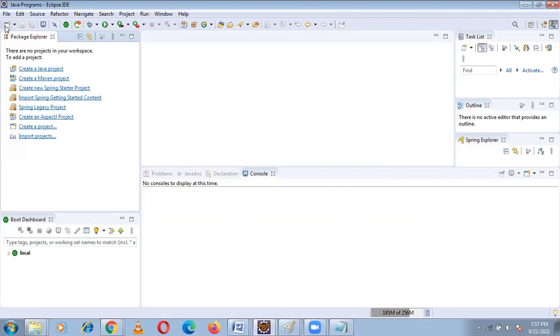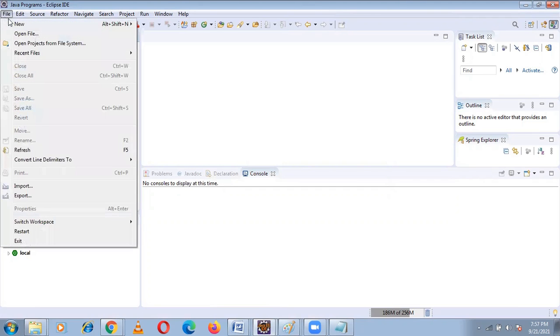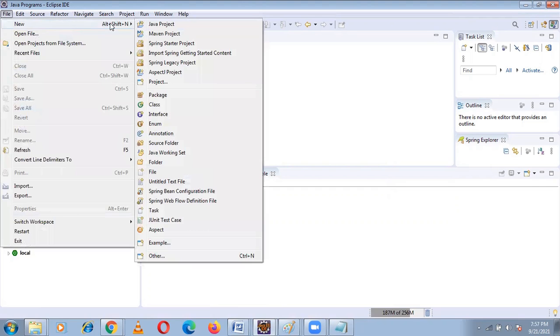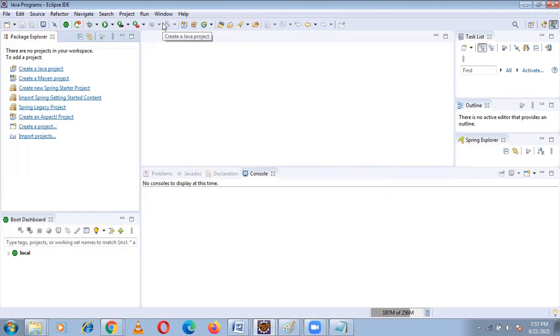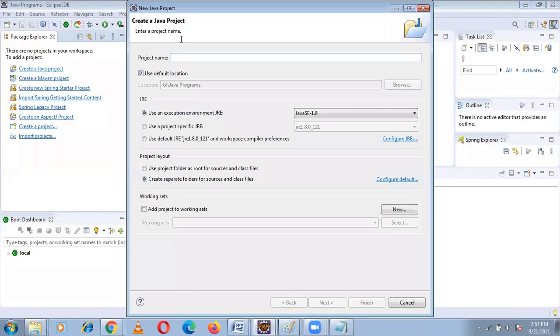Then you have to go to File, New. First of all, create a Java project. Project name, you can give anything. I give core programs. These core programs will be saved in G drive, Java programs, core programs. And use an execution environment JRE.